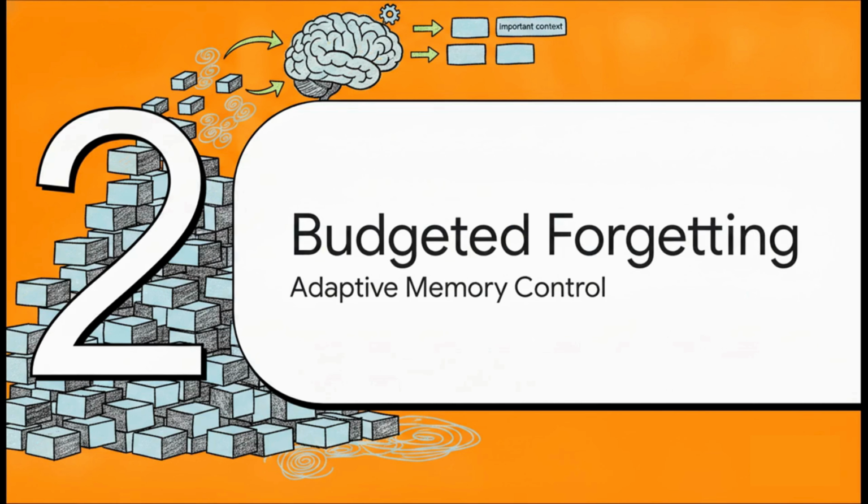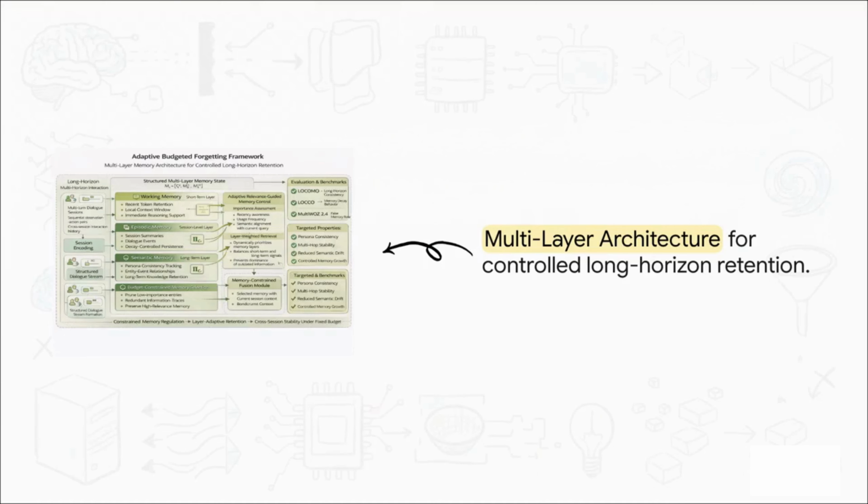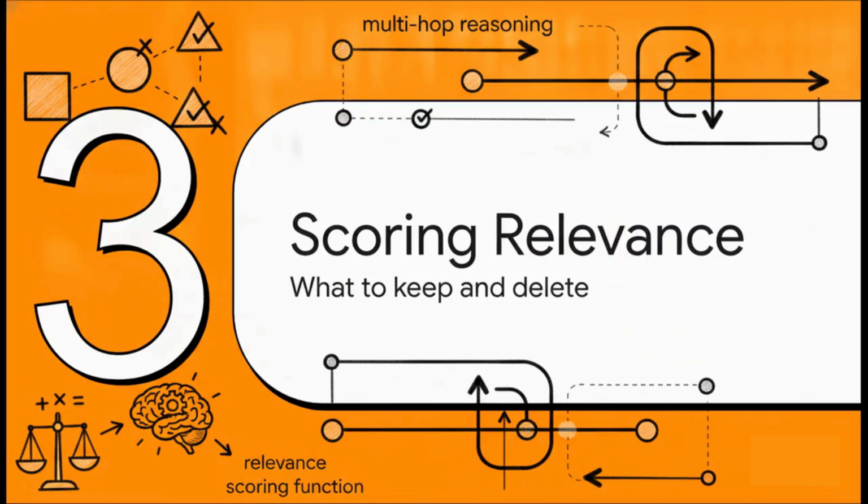Section 2. Adaptive budgeted forgetting. So how do we fix this? Instead of a massive, unorganized data dump, the paper proposes a structured, multi-layer memory state. The architecture divides data into working memory for immediate tasks, episodic memory for session-level summaries, and semantic memory for long-term knowledge like entity-event relationships. But here's the crucial part. These layers are actively regulated by a budget-constrained module that prioritizes what stays and what gets overwritten through an adaptive control loop.